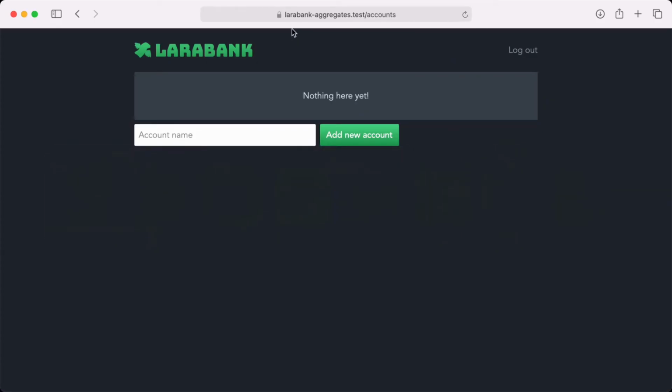So here you can see that I've rebuilt Larabank using aggregates, and I've actually implemented the business rules I've just set. So we can't go below 5,000, and if somebody tries to go below 5,000 3 times in a row, then a loan proposal mail should be sent. So let's try and see if that works correctly.